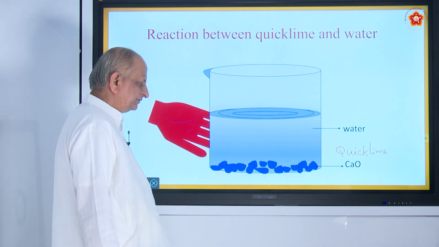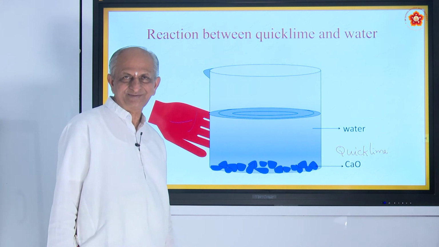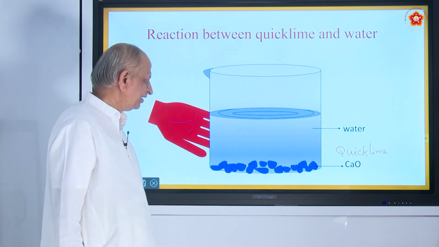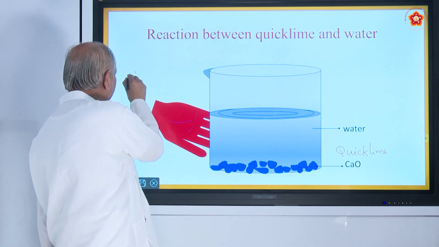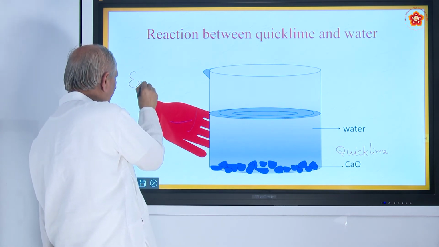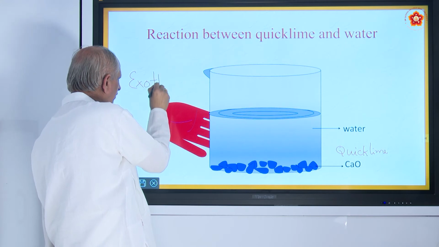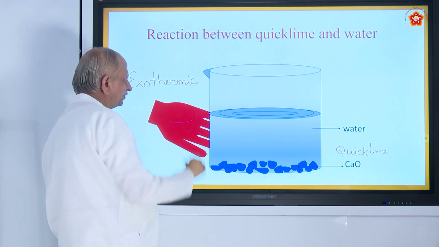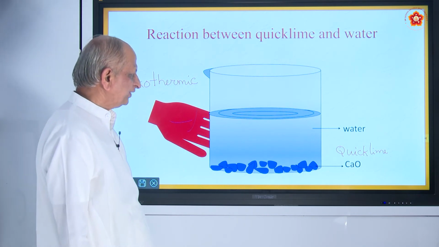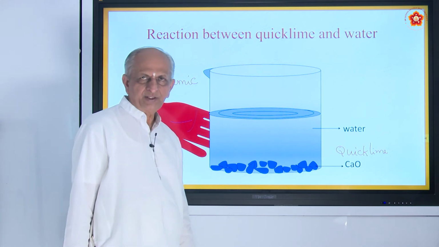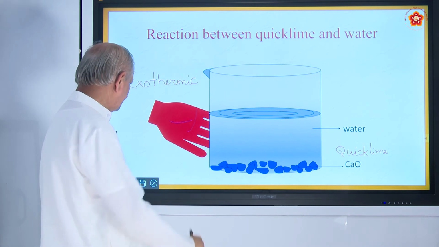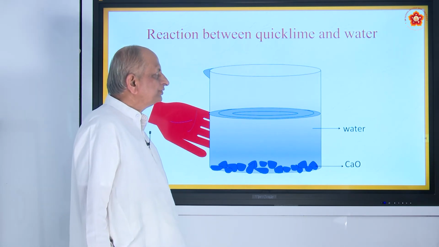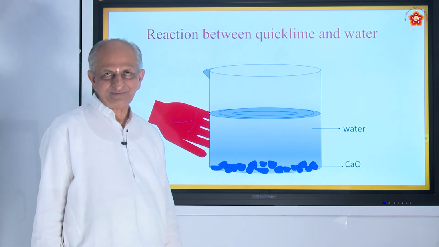If you touch it, you feel very hot. Why is it hot? Because the reaction is called exothermic. Exo means giving out, it gives out heat. So, when water is added to quicklime, it forms calcium hydroxide. So, it is a very interesting experiment you can try.